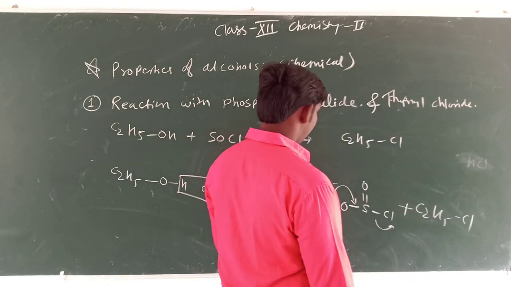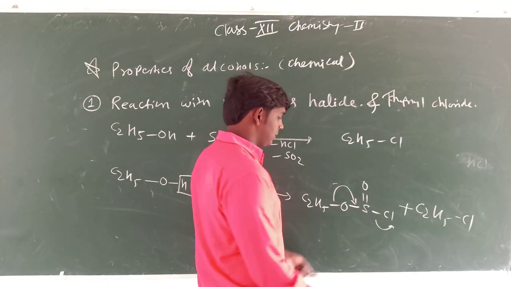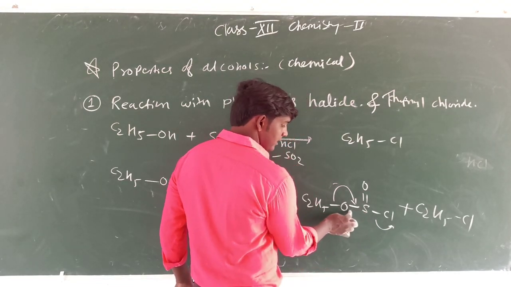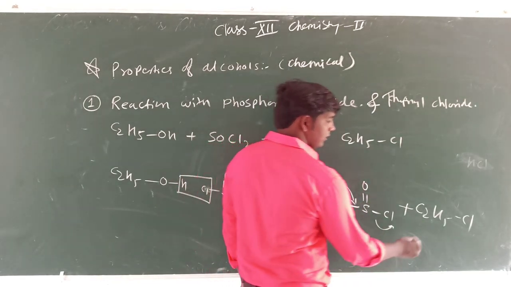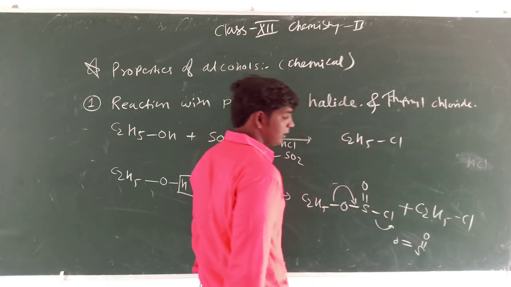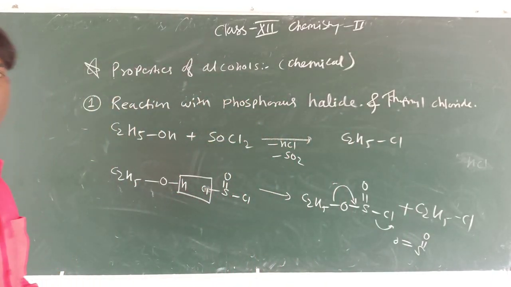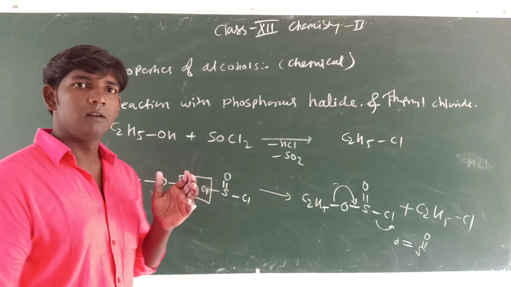And now you see here the elimination of sulfur dioxide also takes place, because this sulfur makes a double bond and this bond is broken, so sulfur dioxide is formed. So we have S double bond O as the final product. Okay, understand? Let me repeat it one more time.